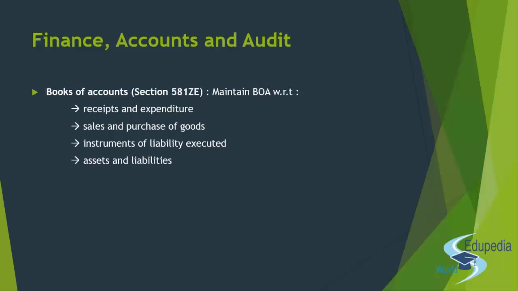Then apart from that, obviously you have to have your balance sheet. That means you will have to have your register of all the assets and all the liabilities that you have. Remember, the other liabilities would come into the asset and liability section, but if you have issued any instrument for which you could be liable in future, those instruments of liability have to be maintained separately. So receipts and expenditure and assets and liabilities are a part of the books of account of all companies, but here sales and purchases have to be separately documented and maintained. Instruments of liability also need to be maintained separately.